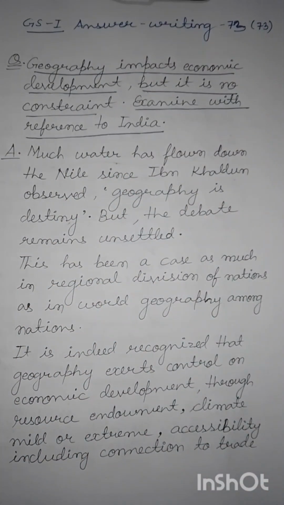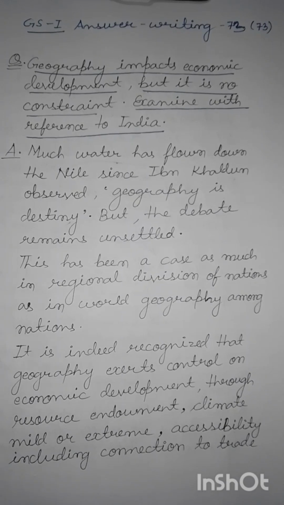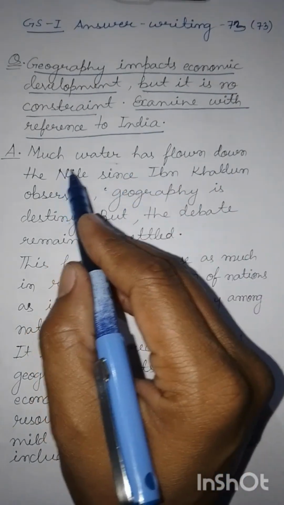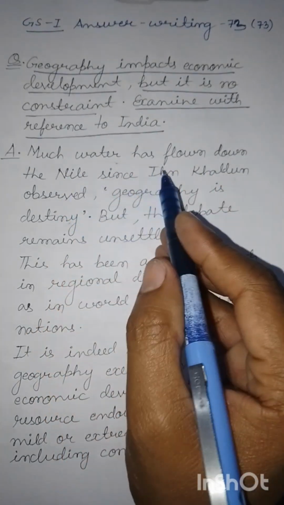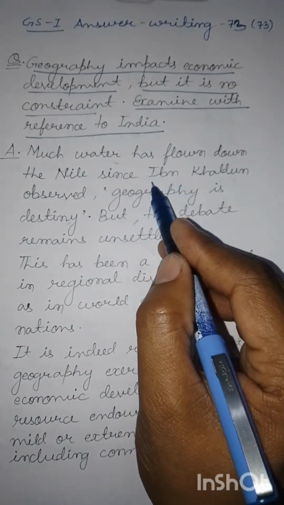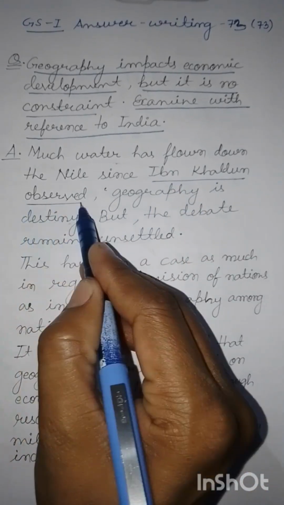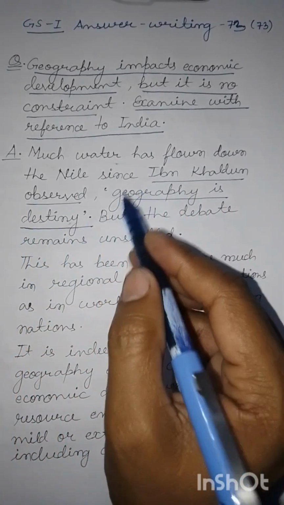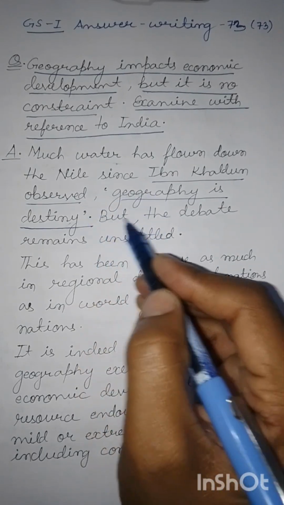Now, how do we introduce our answer? We are introducing this with a very interesting perspective by a renowned geographer of the 14th or 15th centuries named Ibn Khaldun. Much water has flown down the Nile since Ibn Khaldun observed geography is destiny. So this is a very deterministic statement.